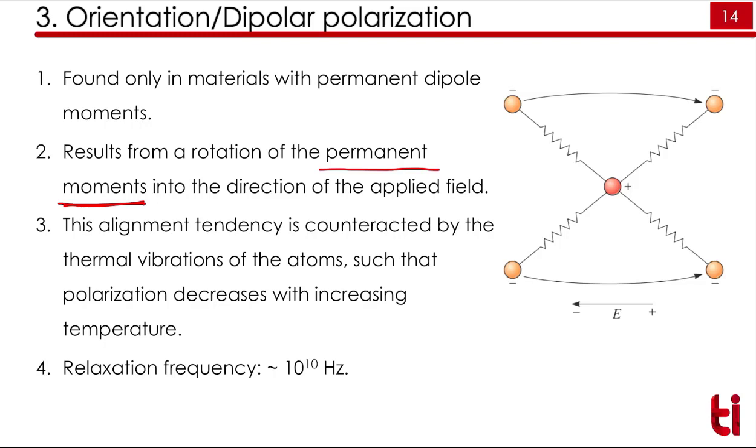And here the polarization decreases with the increase in temperature, because the permanent dipoles or permanent molecules will get randomized and they will lose their orientation. And here the relaxation frequency is 10 to the power 10 Hertz.